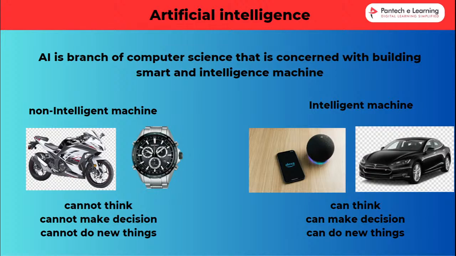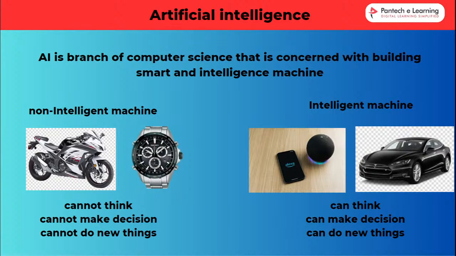If an object is in front of the car, the brake is applied automatically. Sudden decisions are important here. Quick decisions are important for these automatically working machines, because it is related to human safety, right? That we also say is an intelligent machine.